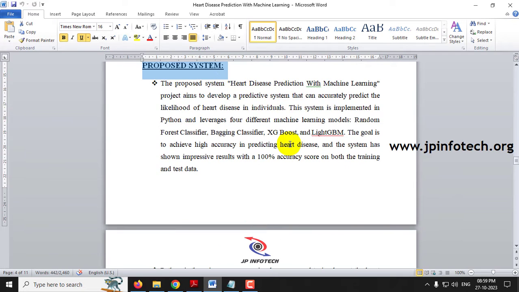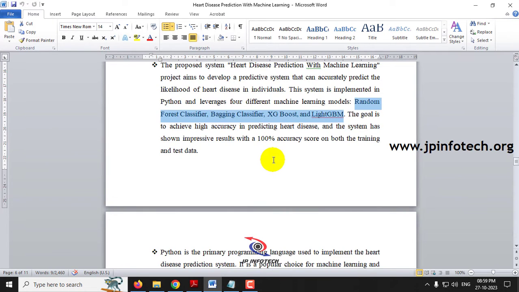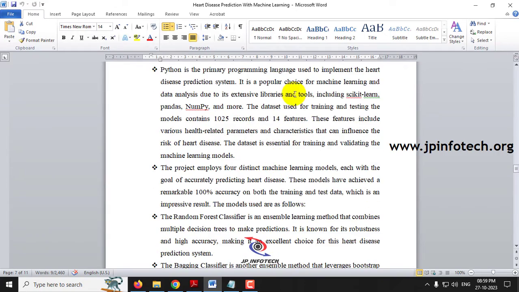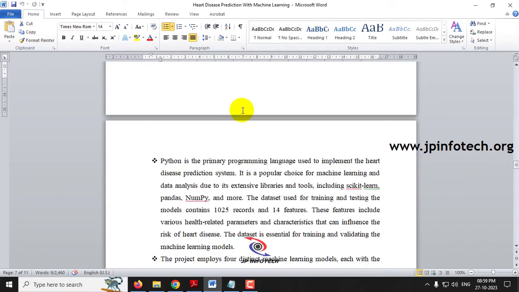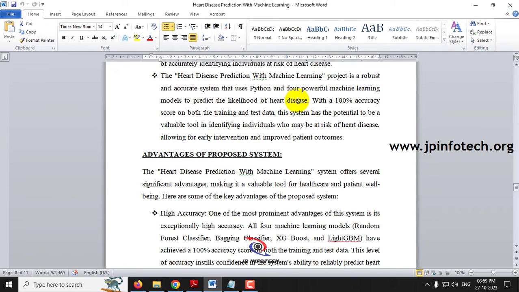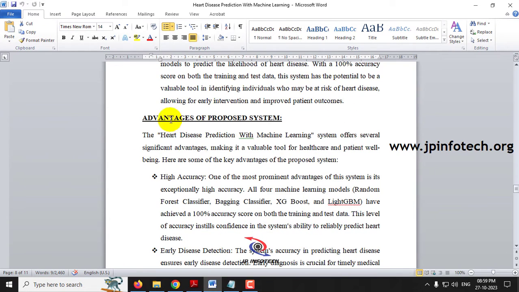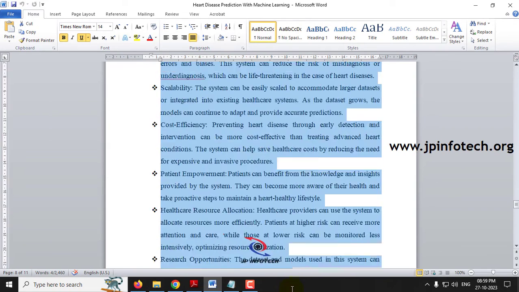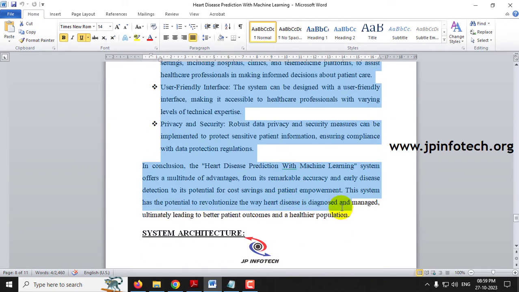The proposed system contains 4 distinct machine learning models, and the goal is to achieve high accuracy, which is 100% on both test and train. We have mentioned the data set, the models, and the accuracy that we have achieved. Coming to the advantages of the proposed system, we have listed what the advantages of our proposed system are here.